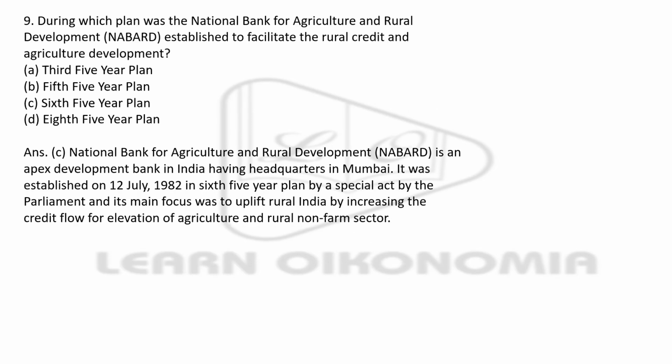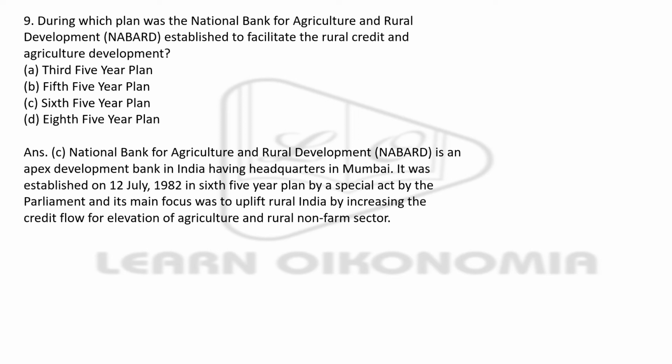Okay. Next question, during which plan was the National Bank for Agriculture and Rural Development, NABARD, established? Why it was established, all we know is to facilitate rural credit as well as agriculture development. It stands for National Bank for Agriculture and Rural Development. So we need to understand that this is an apex institution with respect to agricultural financing. It has got its headquarters in Mumbai. It was established on July 12, 1982.